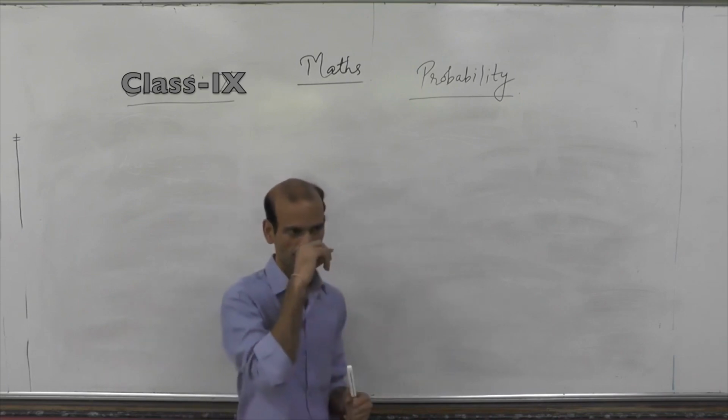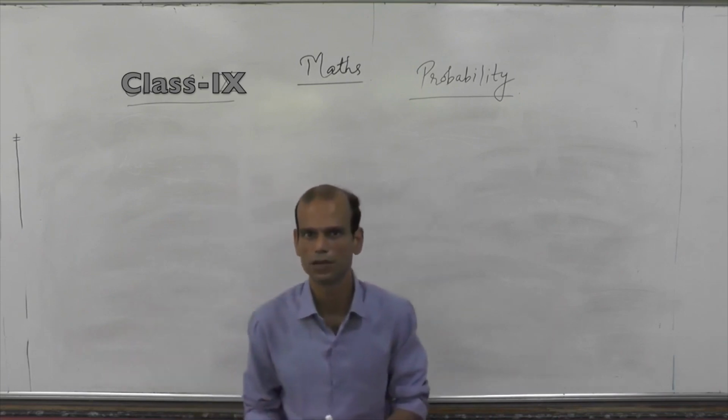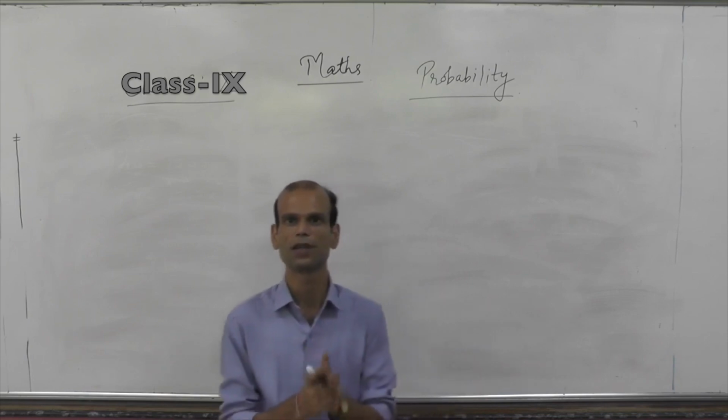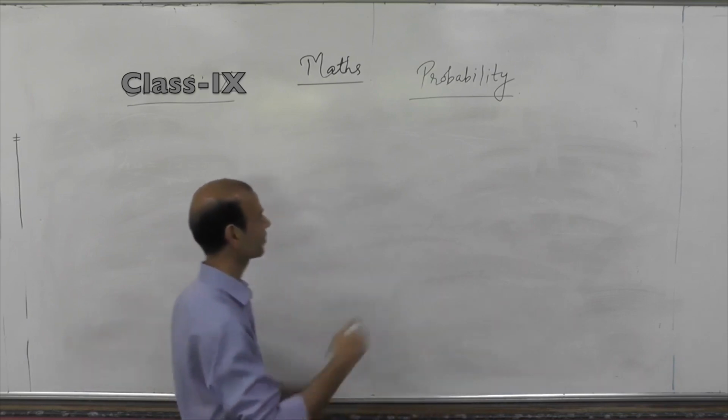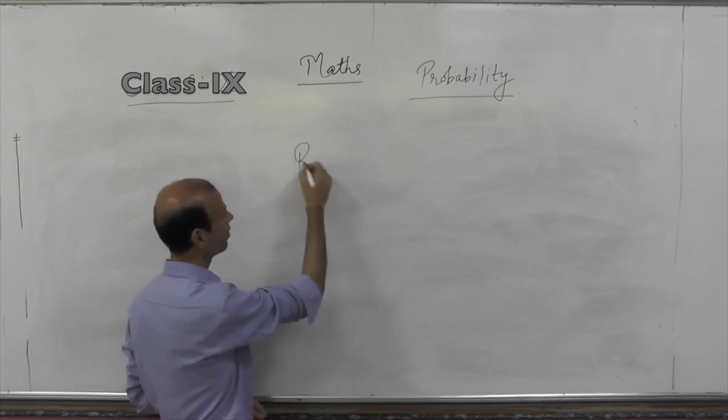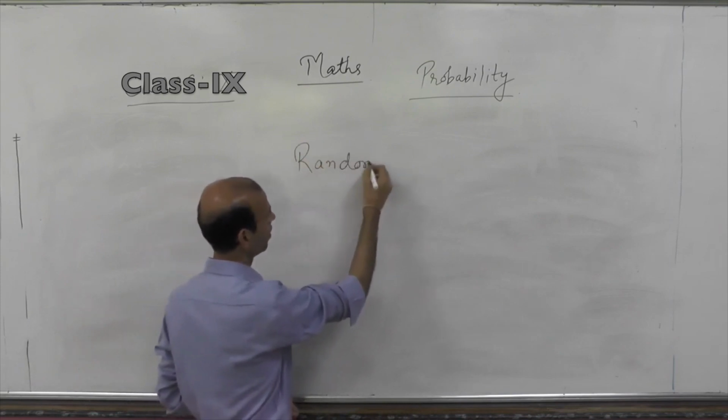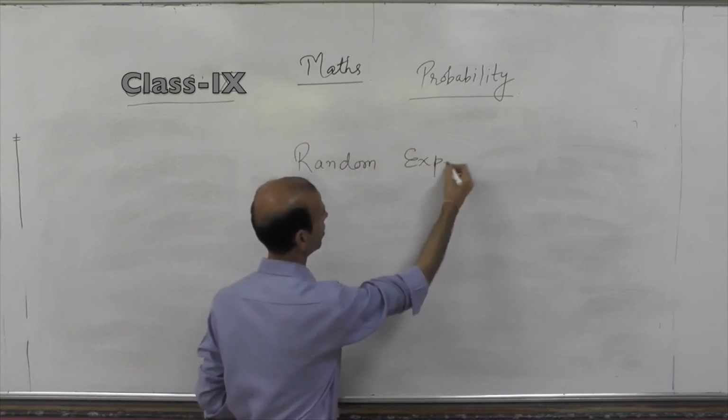So in this case, the term is probabilistic. If I will toss a coin, I will get a head. This statement is a probabilistic statement. We also deal with a word which is known as random experiment.